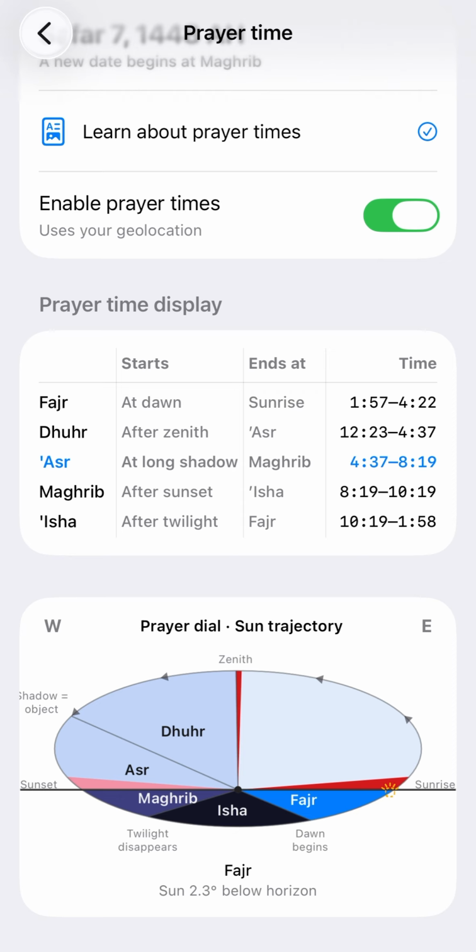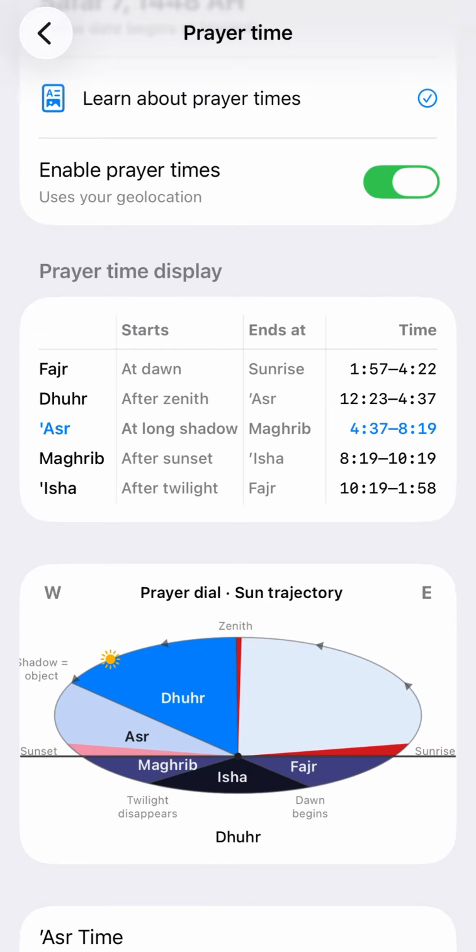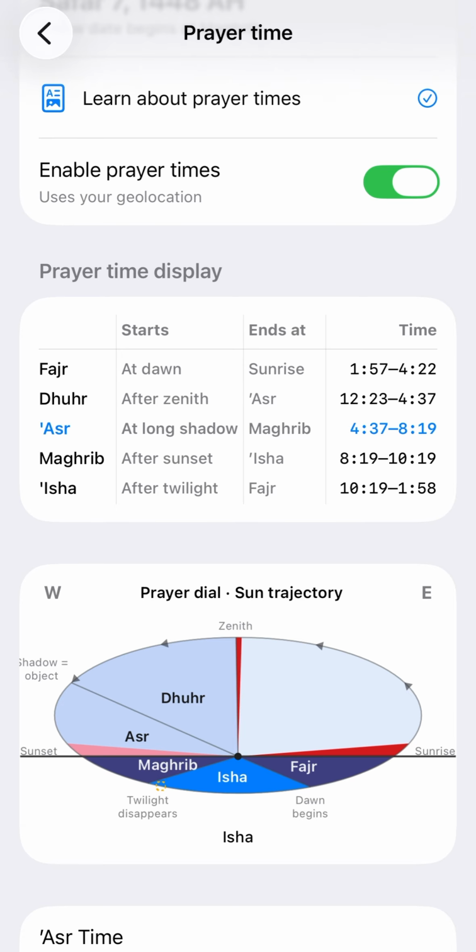The only exception is that after Fajr, there is this half of the day where we can do our other things and there is no obligatory prayer. One thing that should be noted is that right now we're in the summer, so most of this oval trajectory is above the horizon. In winter, the proportion will differ, so the night will be longer than the day. And Isha will be very long, whereas Dhuhr and Asr will be relatively short.